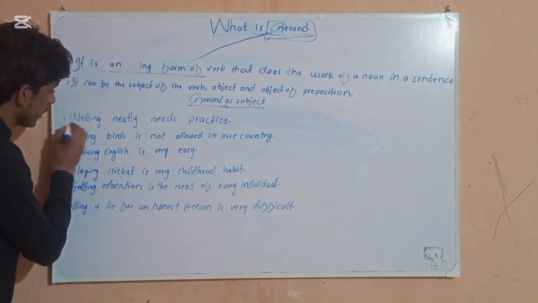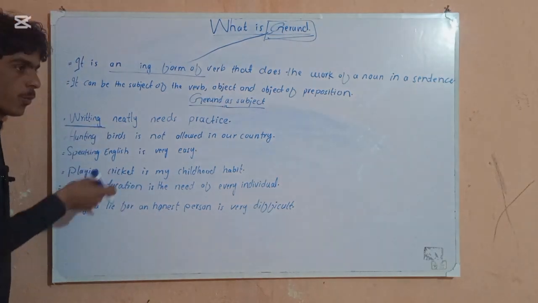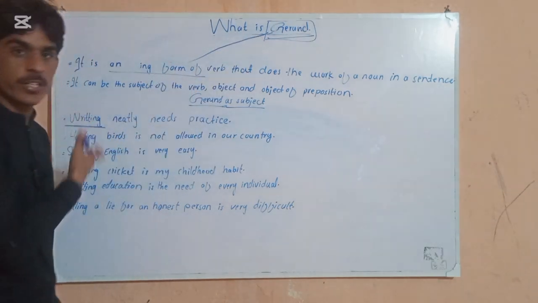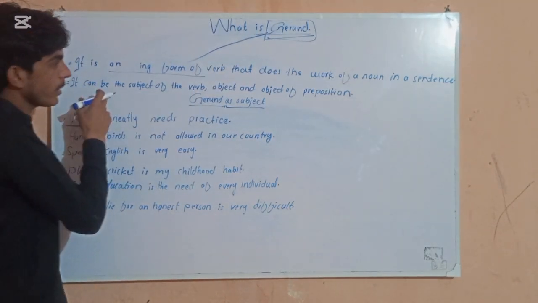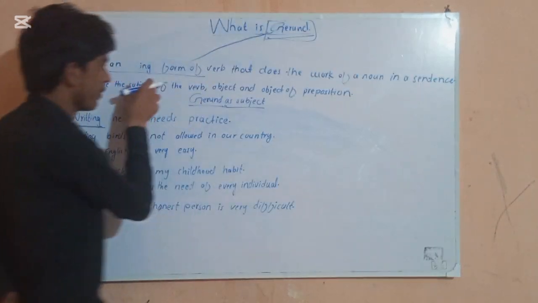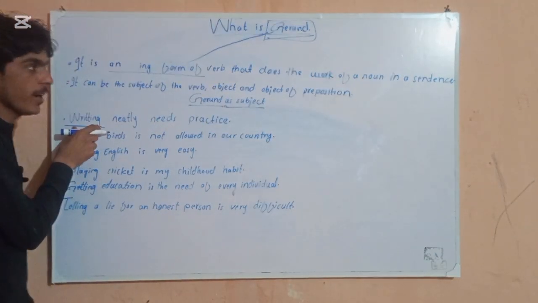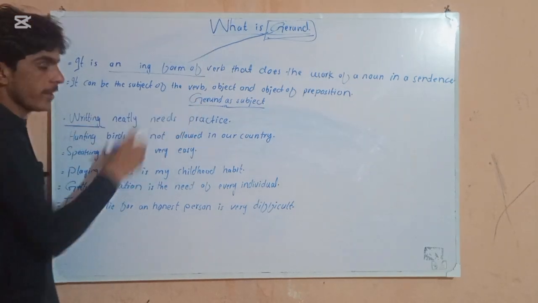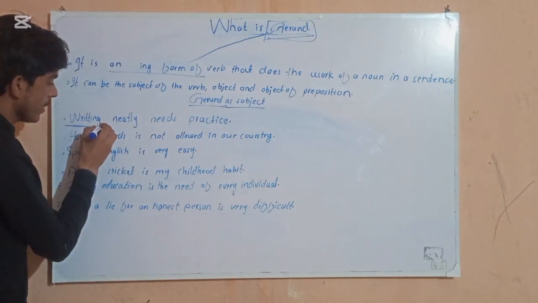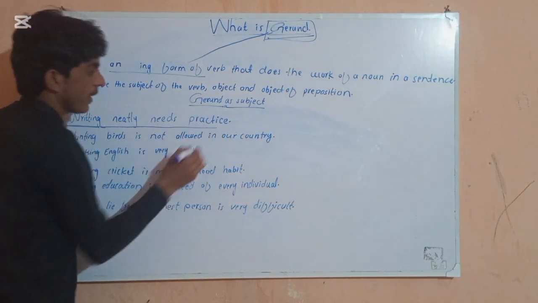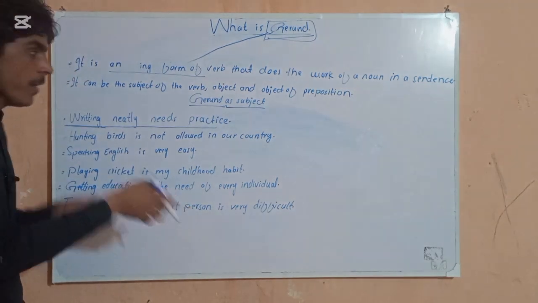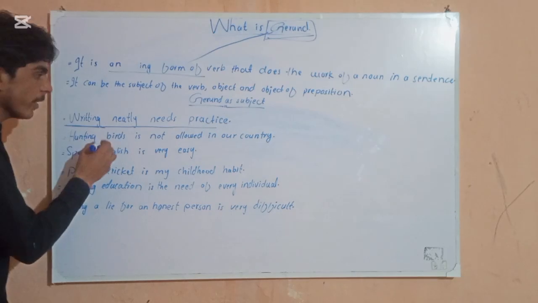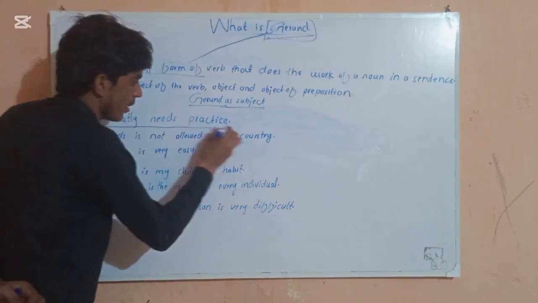Here this writing is our subject, and it is our gerund because it is an ing form of the verb but doing the work of a noun. So साफ लिखने के लिए प्रैक्टिस करना जरूरी है. If anyone wants to write neatly, they need to practice more.